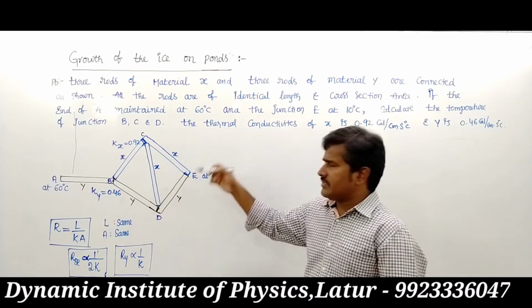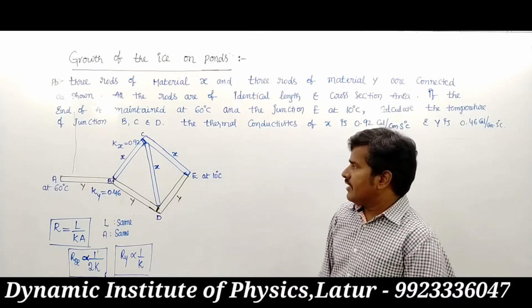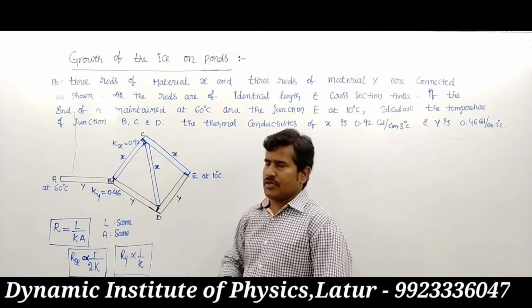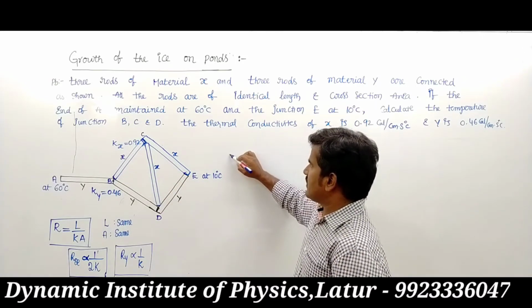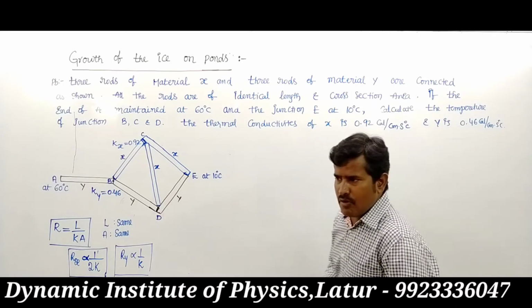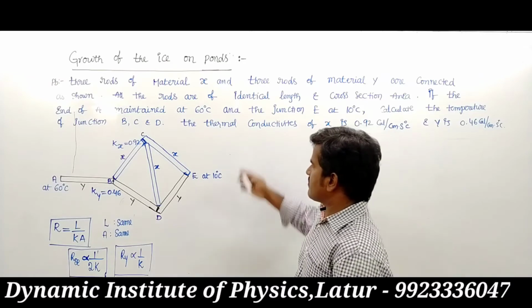In this given figure, it is a Wheatstone network. You know that in a Wheatstone network, P, Q, R, S, four resistors are given.